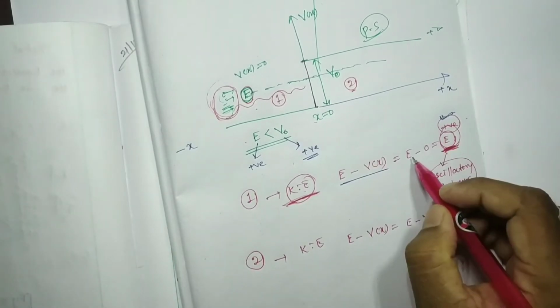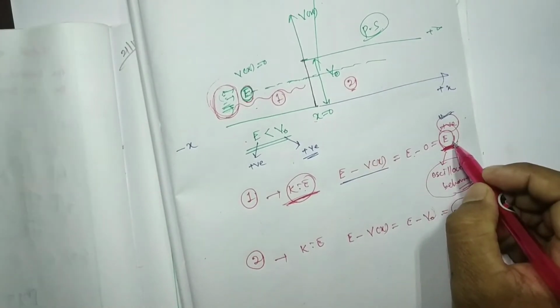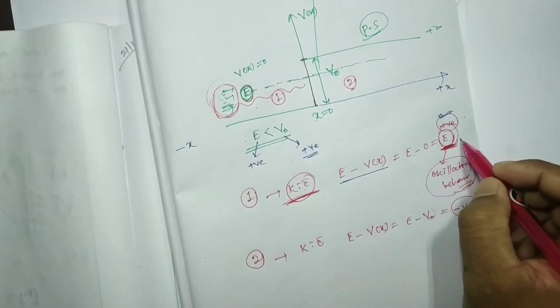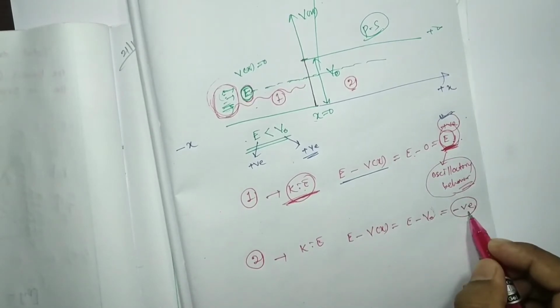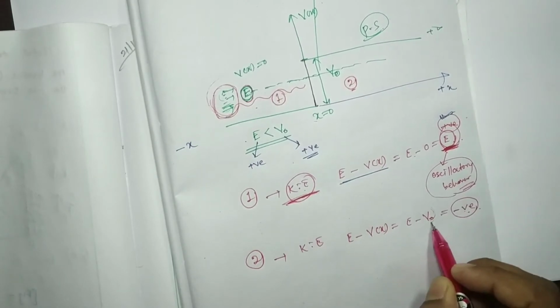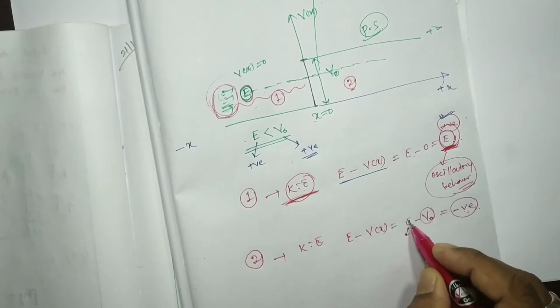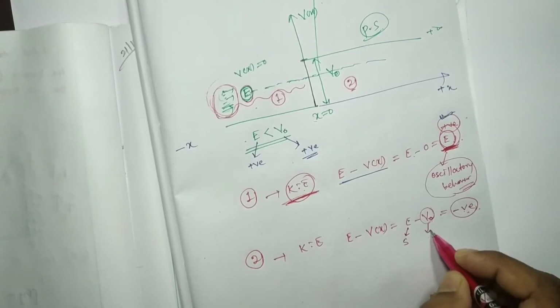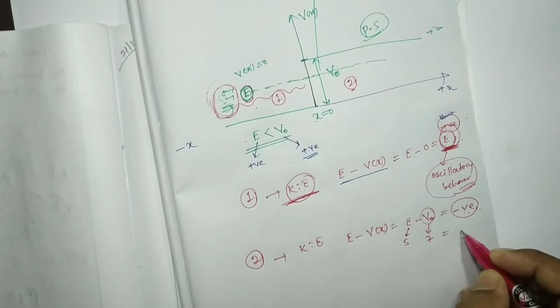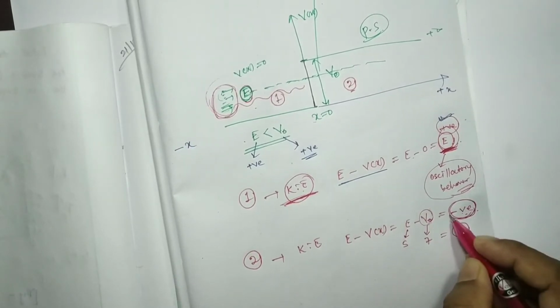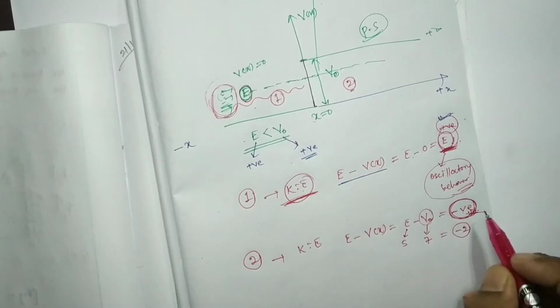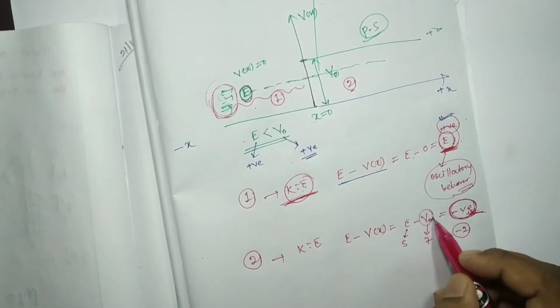Here in region 1 the value is positive, meaning fully kinetic energy. Here we get a negative value, which comes from the potential energy. Suppose E is 5 and V0 is 7, then we get minus 2. The rest of the energy belongs to the potential energy, the repulsive energy.